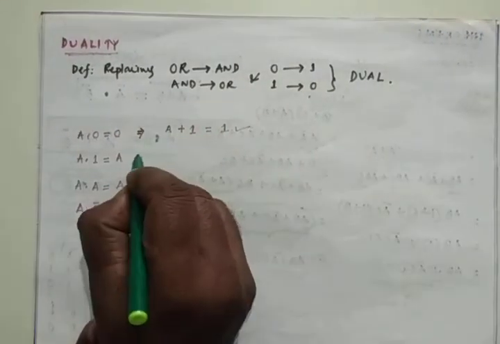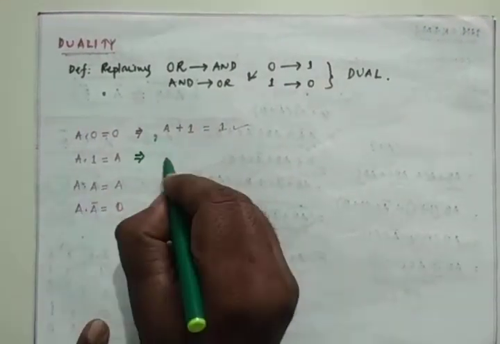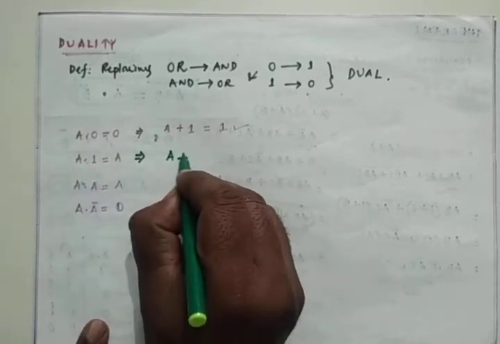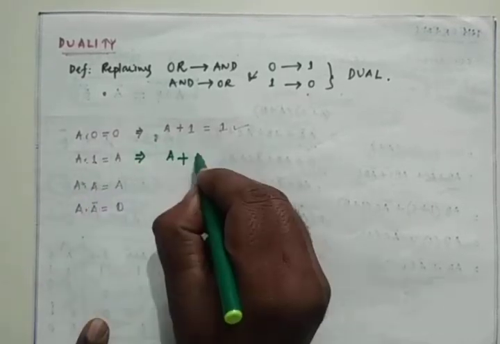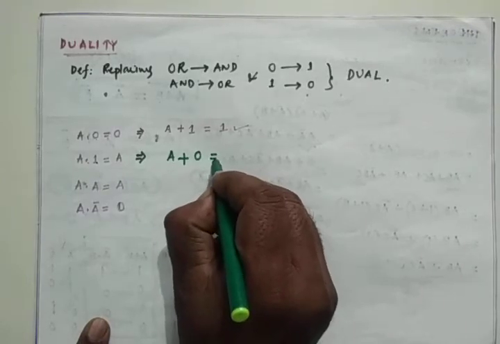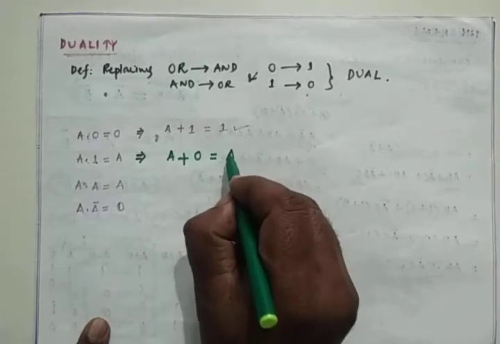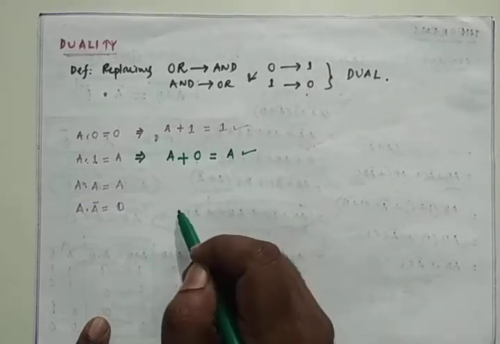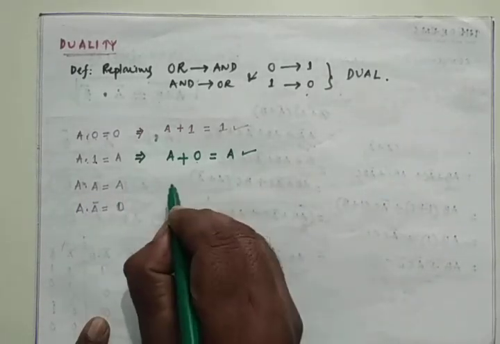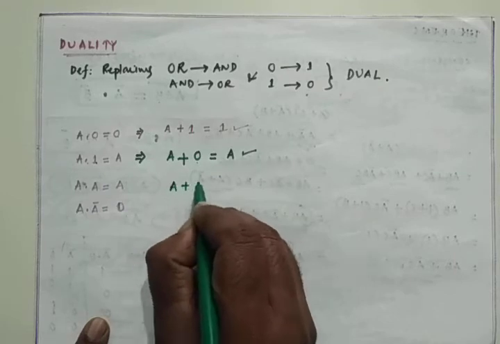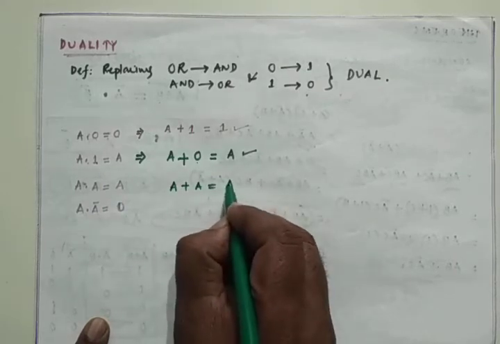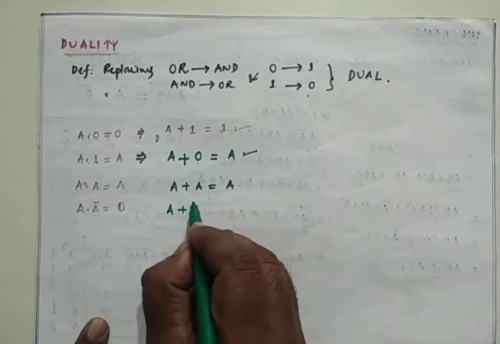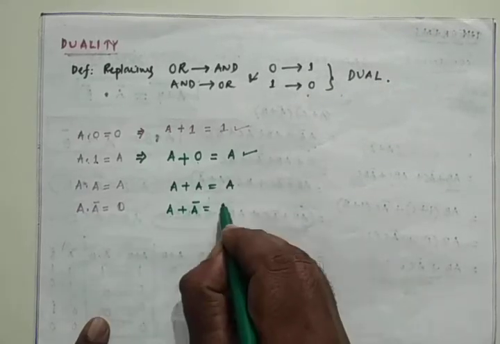And coming to the second one, A remains same, and the operator is what? It is AND, so that is replaced by OR. 1 is there, so that is replaced by 0, A remains same. A plus 0 is A. Next, coming to the second one, A plus A is also A. Coming to this one, A plus A bar is equal to, here 0 is there, so you can write 1.